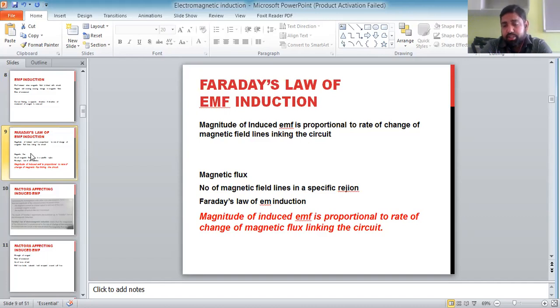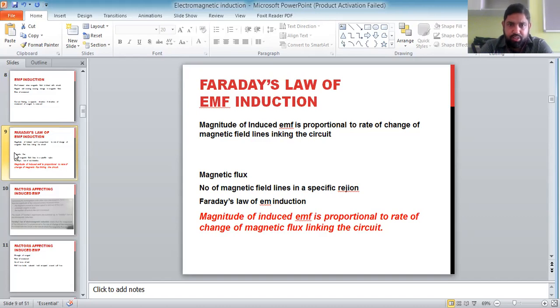And here we see that when we are moving a magnet near a coil, the magnetic field is moving, so it can make the electrons move in that conductor. So that's why EMF is being induced.